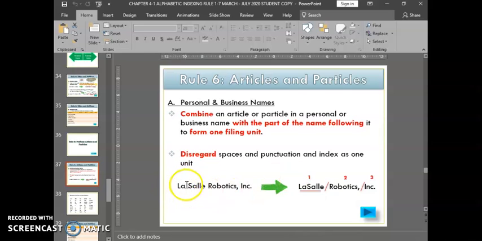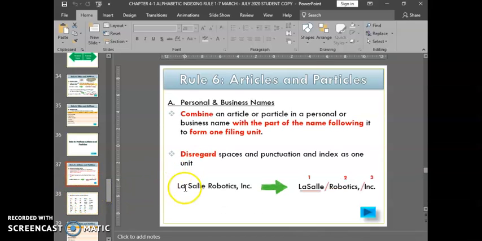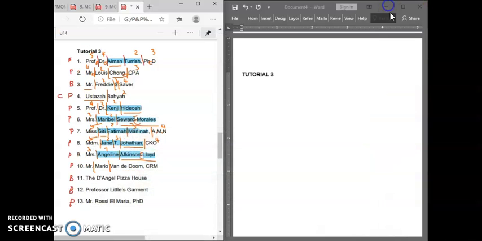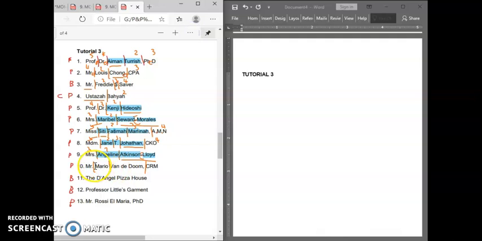For example, La is what we call a particle. So it combines with Saleh. Do we have a Saleh here? No. So it will combine the La with the Saleh. So it forms La Saleh as one unit. In this case, Van Dan is what we call the articles and particles. So we need to combine with the Dom, so we make up one unit. So we come back here. We need to highlight the full name. So the full name is Mario Van Dan Dom.